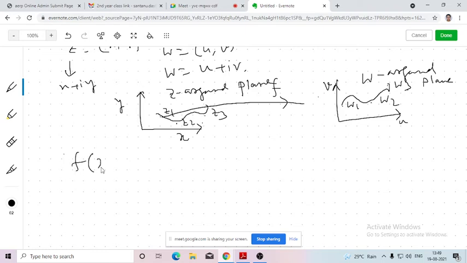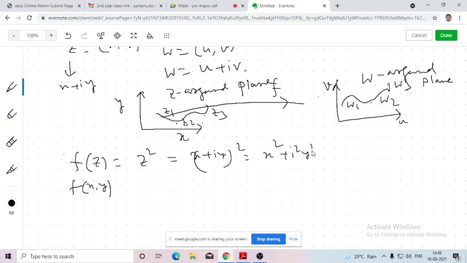So let us consider a function f(z) equals z square. So z square means x plus iy whole square. So this will be x square plus i square y square plus 2ixy.